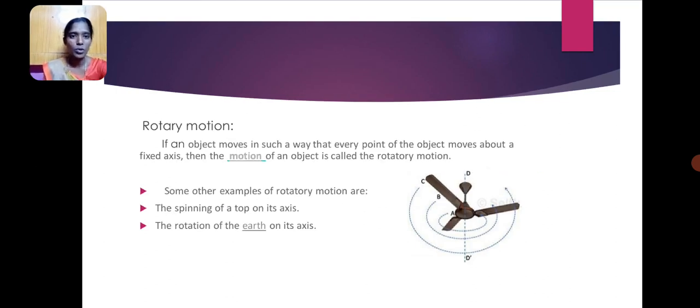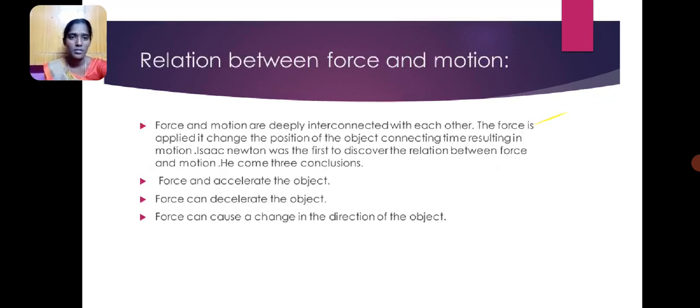Next, rotatory motion. An object moves such that every point of the object moves about a fixed axis. This motion is called rotary motion. Examples of rotary motion are spinning a top on its axis and the rotation of the earth on its axis. For example, a fan moves in a circular direction, which is rotatory motion.